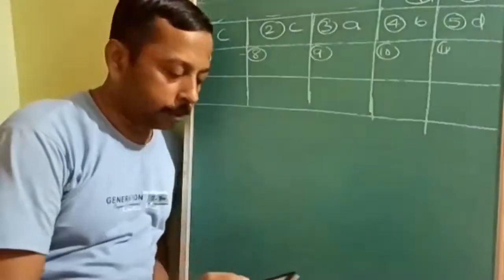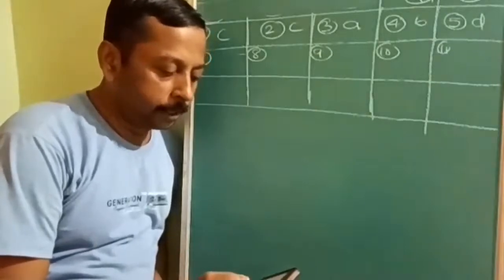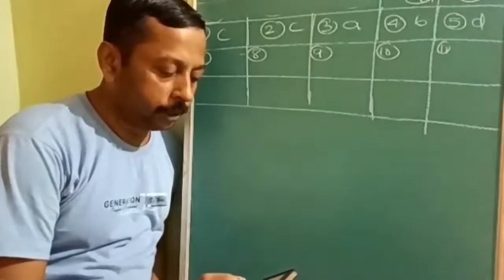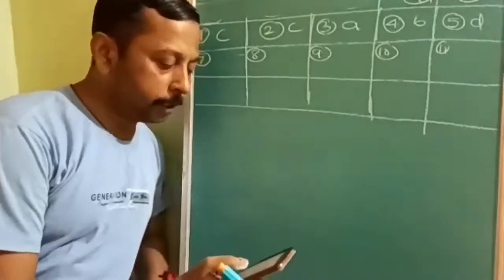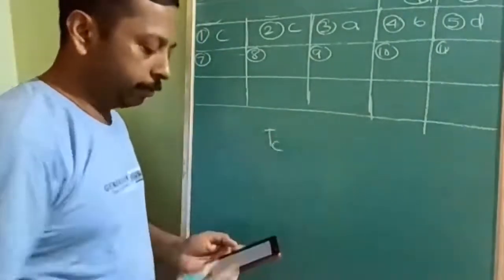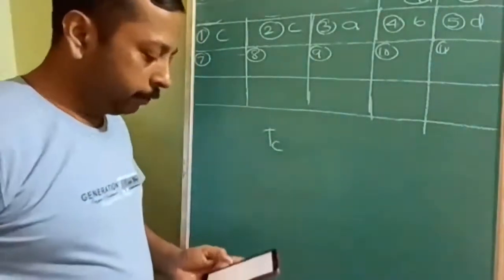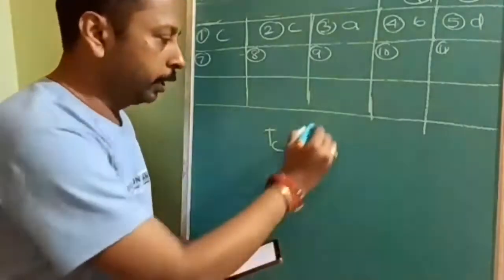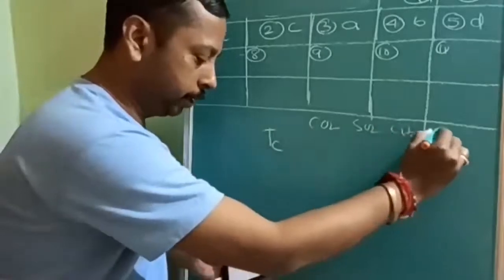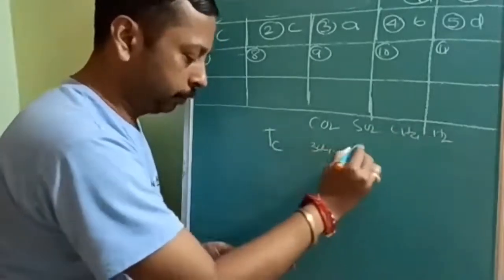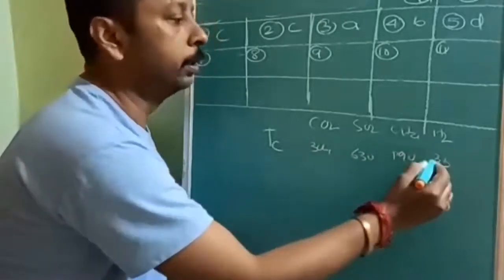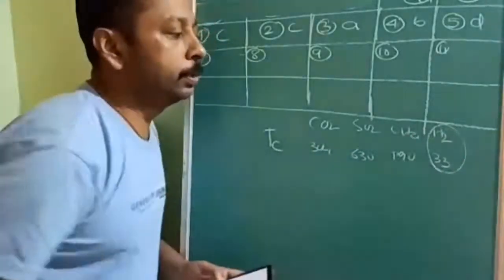Okay. Next question. On the basis of data given below, predict which of the following gas shows the least adsorption at a definite amount of charcoal. Here you are given the critical temperatures of CO2, SO2, CH4 and H2: 304, 630, 190 and 33. See, this is the least possible.